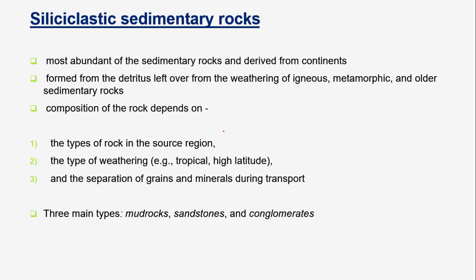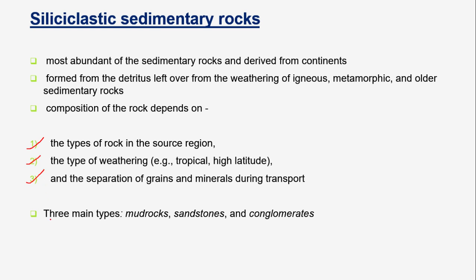In general, the composition of the rock depends on the types of the rocks in the source area, the type of weathering, that is, it depends on the climatic and the weather condition, the temperature of the environment, the water and the solutions in that environment, and the third one is the separation of grains and minerals during transport.